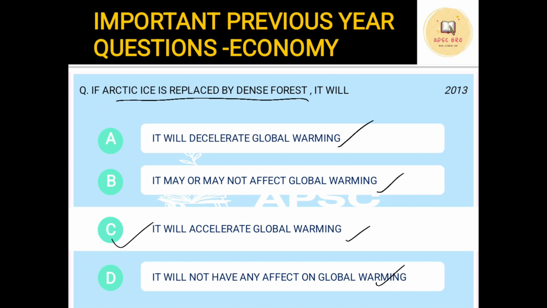Whenever you are replacing one ecosystem with another ecosystem, you are ultimately affecting the balance of nature, and whenever there is a change in the balance of nature, it will always cause problems. Even if by your common sense you feel that the answer should be A, it is not. Whenever you change the balance of nature, you are actually going to do harm. So the options will always be like that: it will accelerate global warming, it is going to cause pollution, or something like that. These are important questions we have picked up from previous year question papers. We'll be doing more questions on environment.